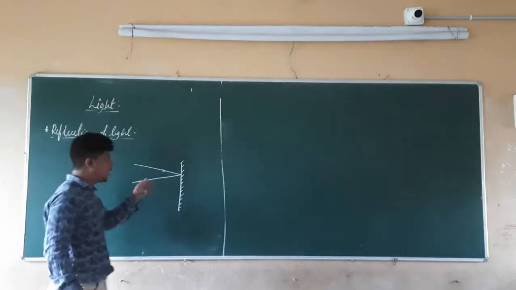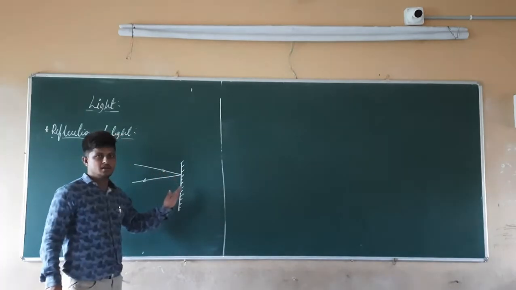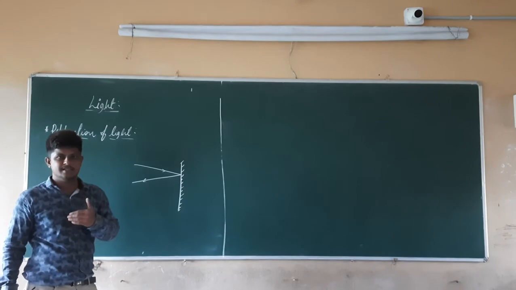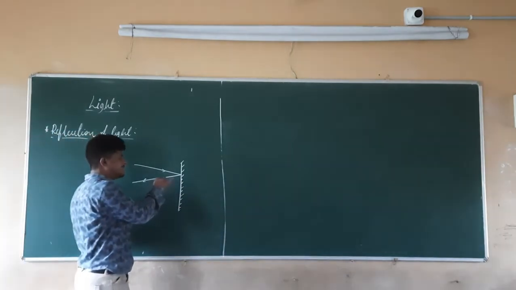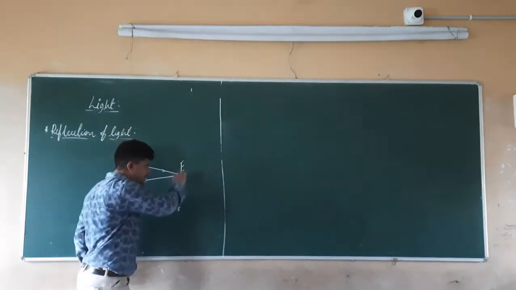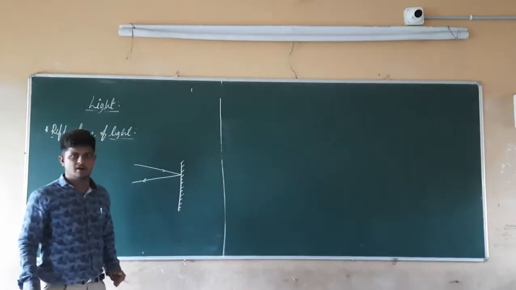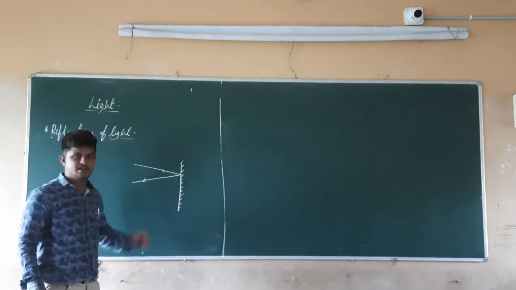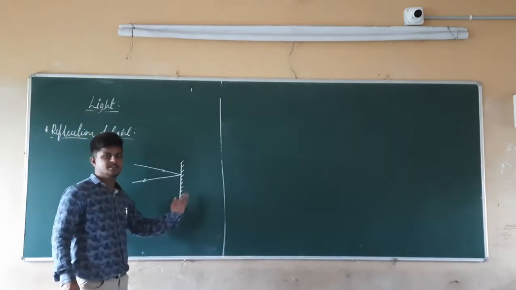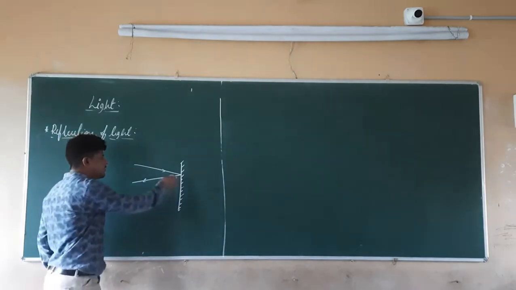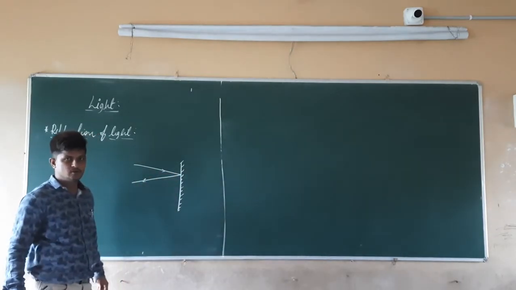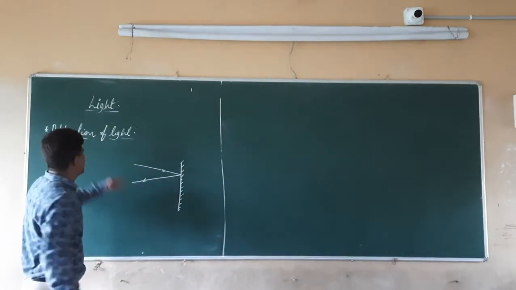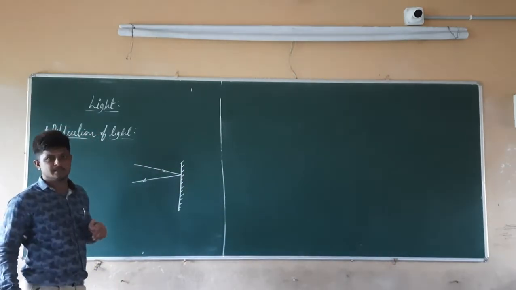In the same manner, when we throw the ball towards the wall, the ball hits the wall and bounces back towards us. Similarly, when the light travels in a straight line direction and some obstacle comes in the form of a plane mirror or a polished surface, what will happen? After striking that wall or polished surface, what is the light going to do? It is going to bounce back. So that bouncing back of the light is nothing but the reflection of light.